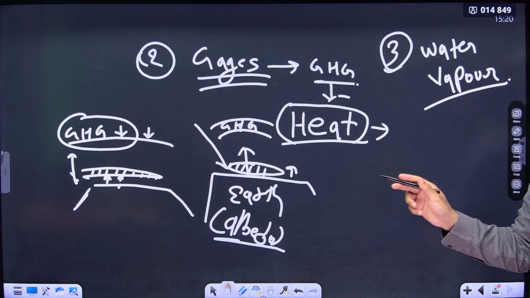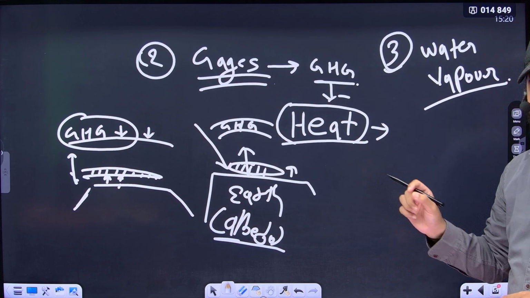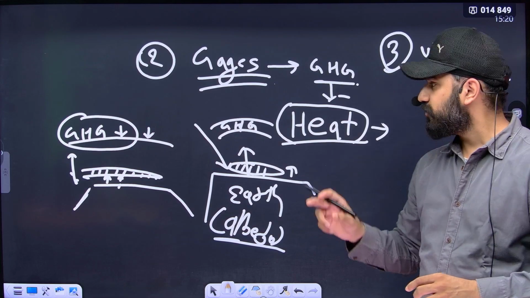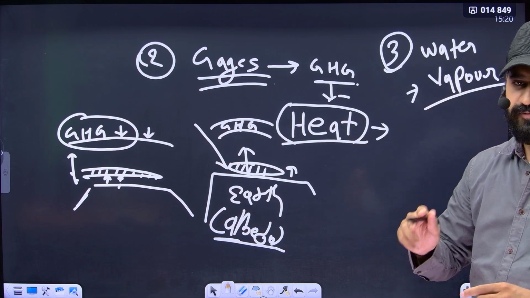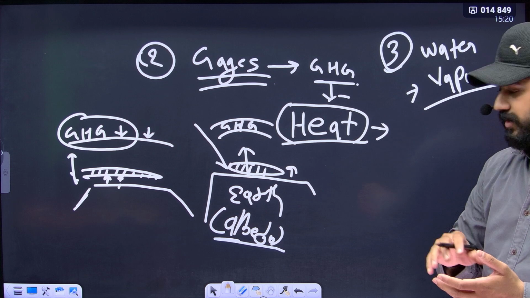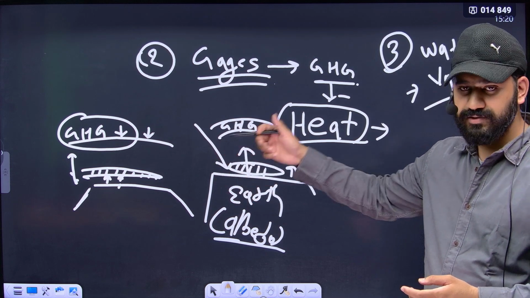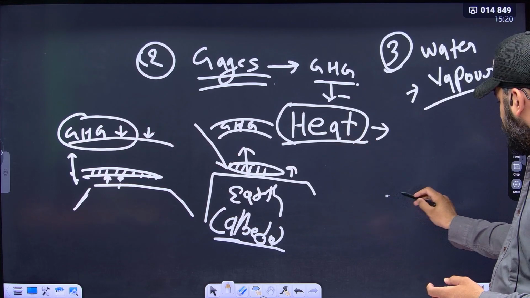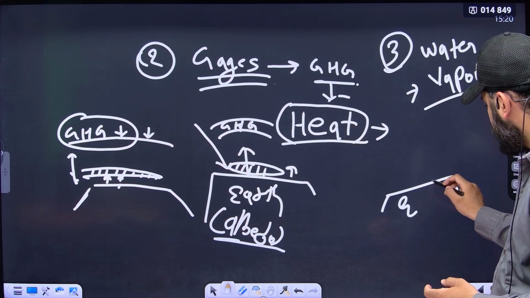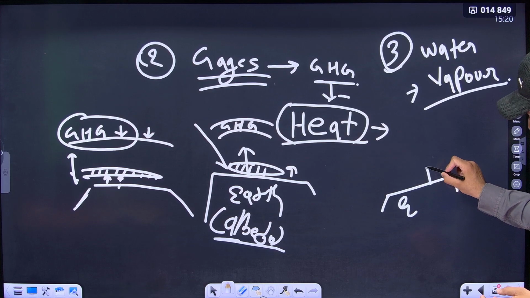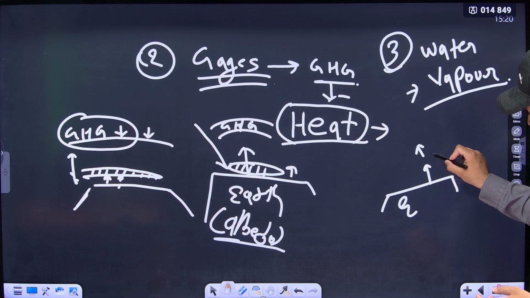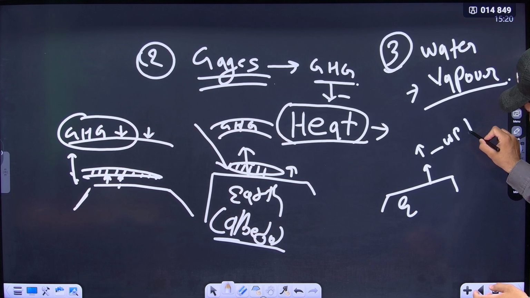Water vapor is also an abundant and important greenhouse gas, since the availability of water vapor is responsible for accumulation of heat, and the same phenomena that applies to greenhouse gases applies to water vapor. As we move upwards from the earth's surface towards the higher latitude, the concentration of water vapor decreases.